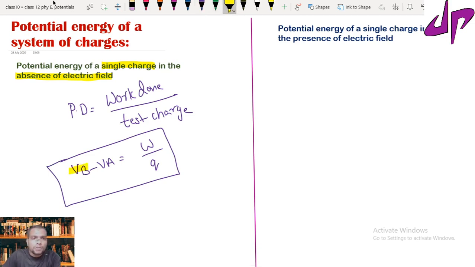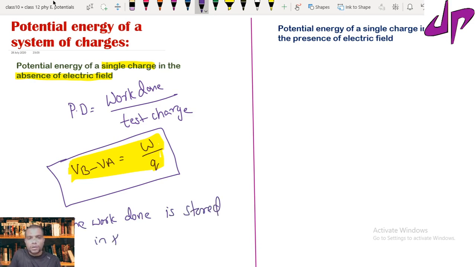Another formula: whatever work we do, that work will be stored in the form of potential energy. That concept we already knew, so I can write that the work done is stored in the form of potential energy. For this, let's take a small example.